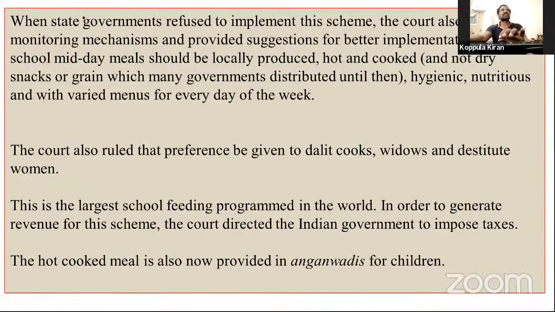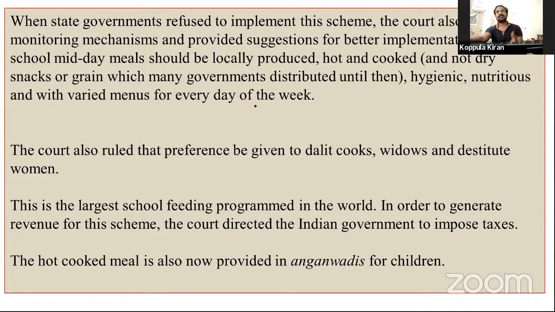When state governments refused to implement this scheme, the court also set up monitoring mechanisms and provided suggestions for better implementation. School midday meals should be locally produced, hot and cooked, hygienic and nutritious, with varied menus for every day of the week.